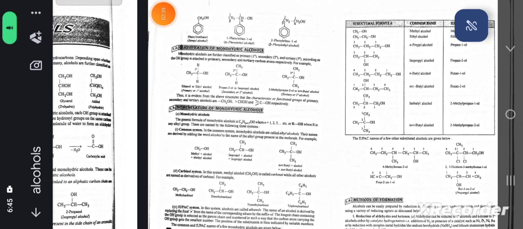In primary alcohol, the carbon atom is attached to one other carbon atom. In secondary alcohol, the carbon atom is attached to two other alkyl groups, and in tertiary alcohols the carbon atom is attached to three carbon atoms.